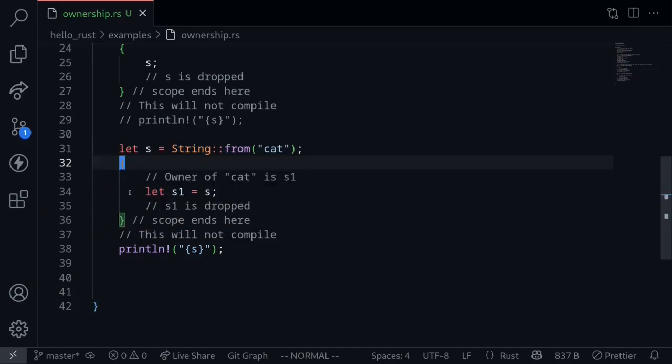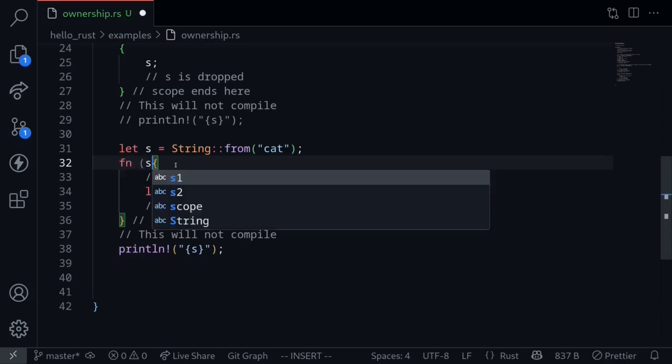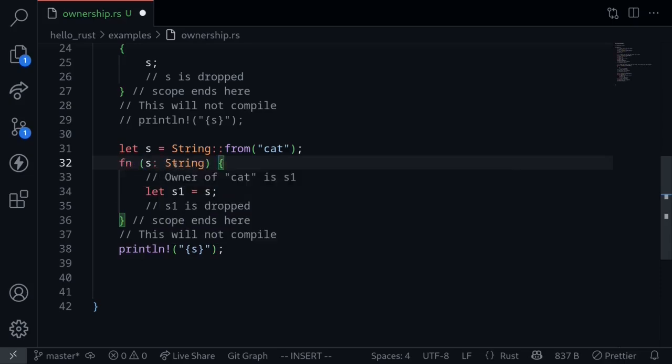So far for these curly braces, we imagine that this is like an if statement or a loop, or simply curly braces that introduce a new scope. But the same reasoning applies when we apply it to a function. So imagine that this is some kind of function that takes in a string as input. You'll see that the same thing applies. Inside the function, it introduces a new scope. The ownership of the input will be transferred over into the function, and when the function is done executing, that input will be dropped. Let me show you an example.